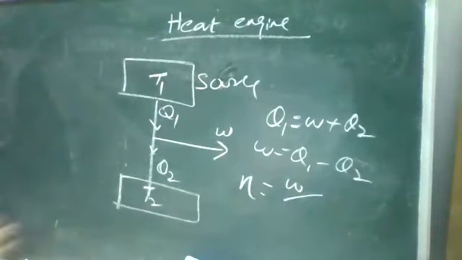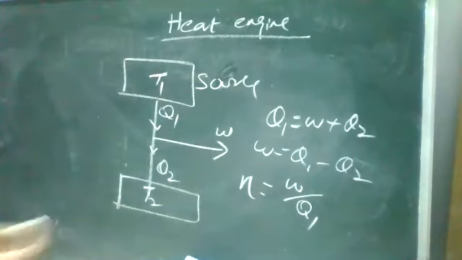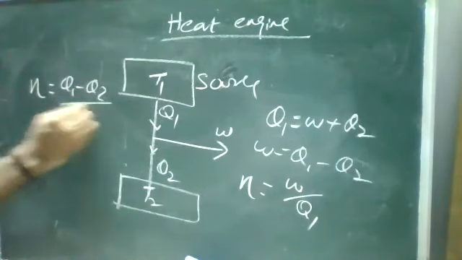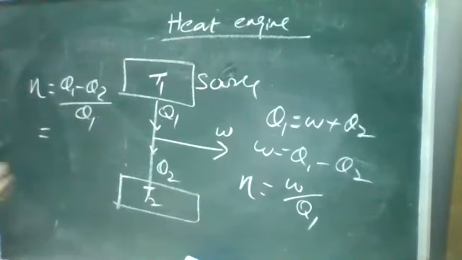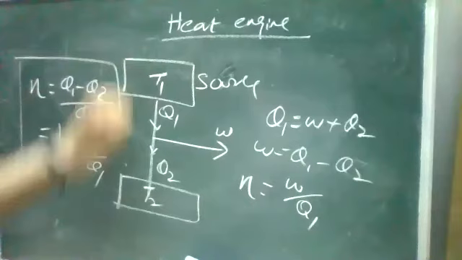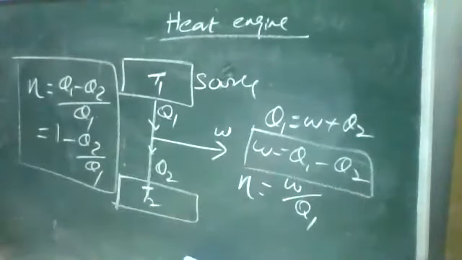Work done by heat absorbed. Heat absorbed is nothing but Q1. So W by Q1. So eta is equal to (Q1 minus Q2) by Q1, or I can write it as 1 minus Q2 by Q1. Okay, so it is the efficiency of this engine, and it is the work function W. Okay, so it is your heat engine.